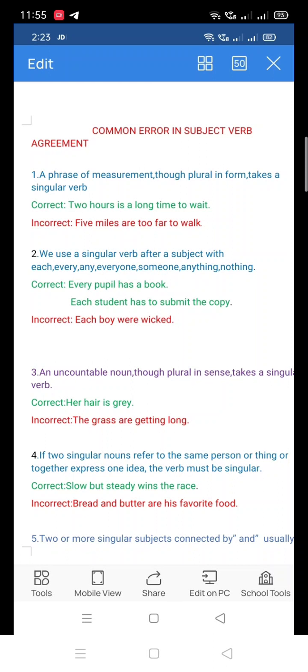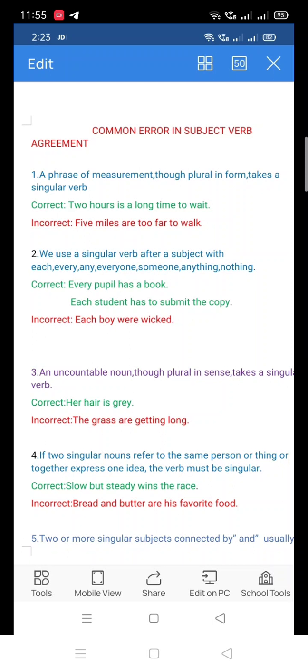Ram and Sam are two brothers. Here the rule is: two singular nouns connected by and take a plural verb. Ram and Sam are two brothers. So this is a different rule.